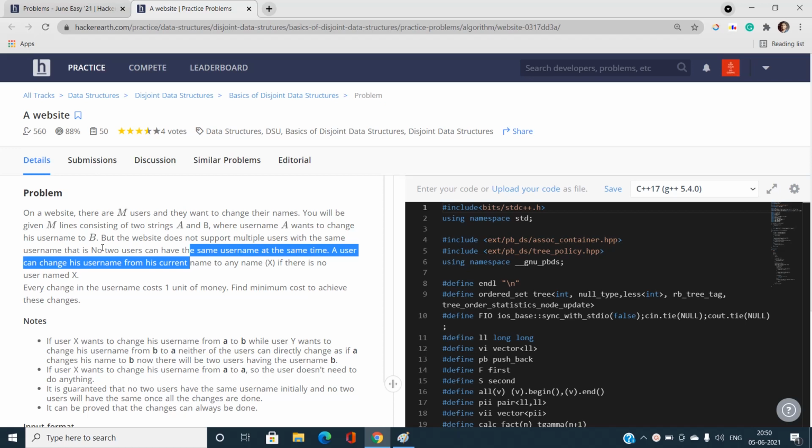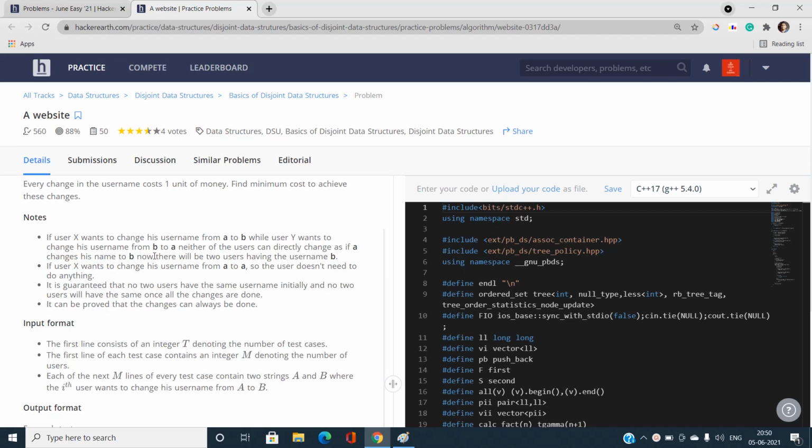No two users can have the same username at the same time. A user can change his username from his current name to any other name X only if there is no user named X. You need to take care of that also. We will together understand this entire concept with the help of examples, so if you're not getting it right now, no need to worry. I'm going to explain in detail.